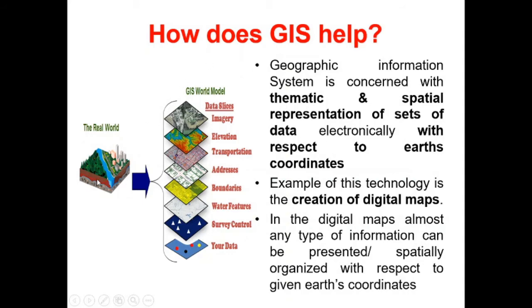So using this system, we can present the sets of data which may contain any type of information like the water features, then terrain, addresses, transportation facility and different physical features. So all this information can be thematically presented with respect to the given Earth's coordinates.